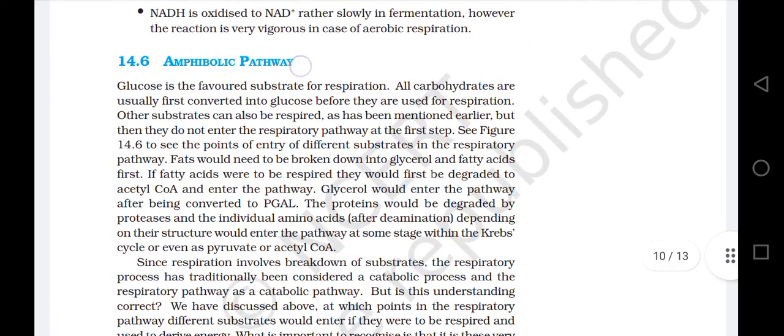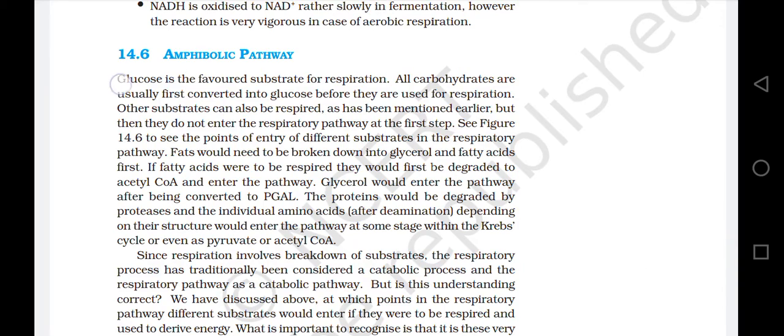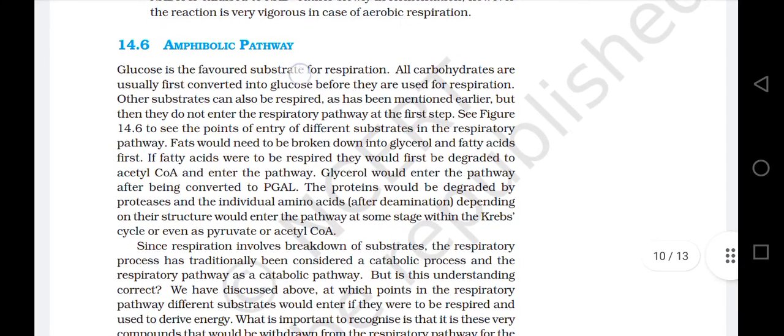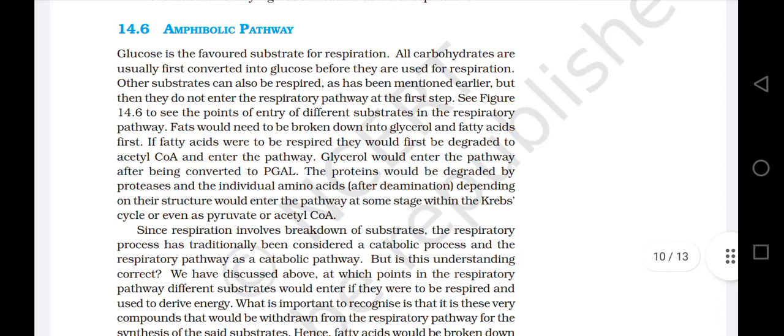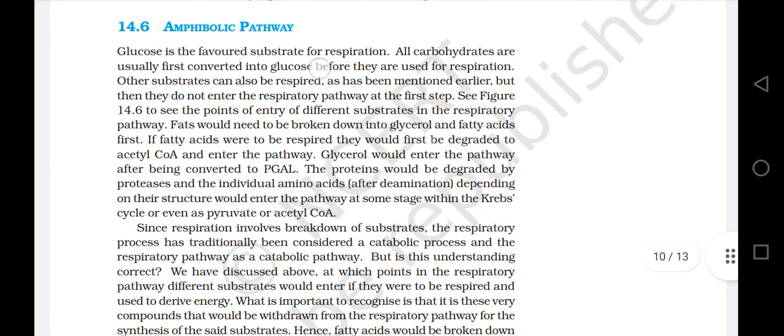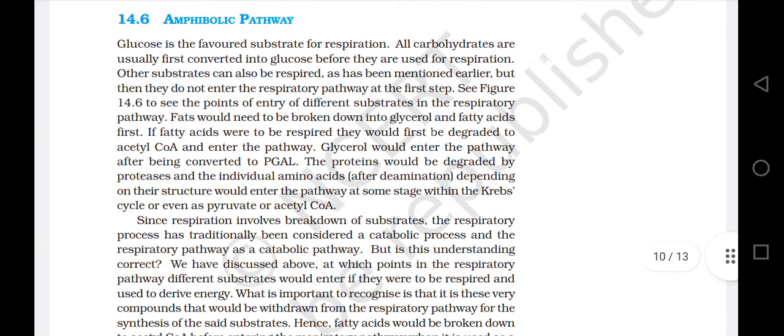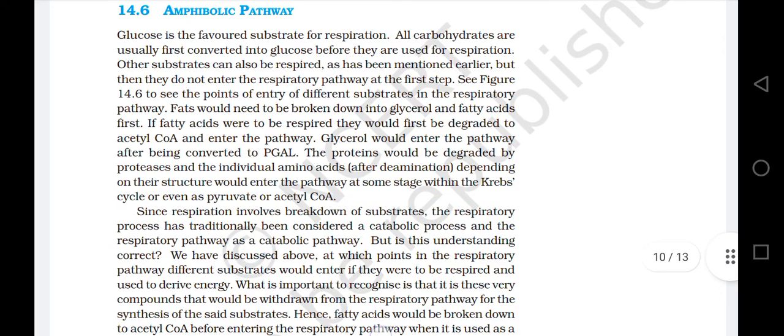14.6 Amphibolic pathway. Glucose is the favored substance for respiration. All carbohydrates are usually first converted into glucose before they are used for respiration. Other substances can also be respired.